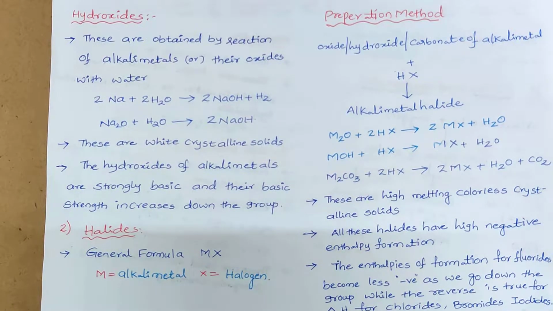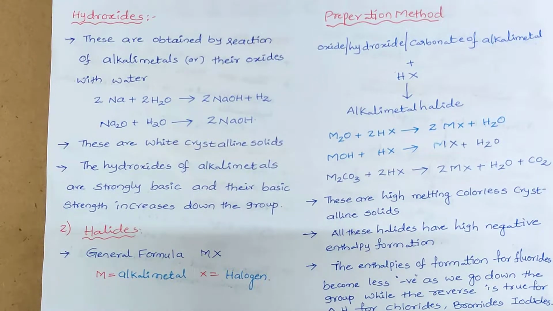Another important compound of alkali metals is hydroxides. So how do we prepare these hydroxides? Generally these hydroxides are prepared by dissolving the alkali metal in water, or by dissolving their oxides in water. For example, sodium on reaction with water gives sodium hydroxide, or the oxide of sodium reacts with water to form sodium hydroxide.